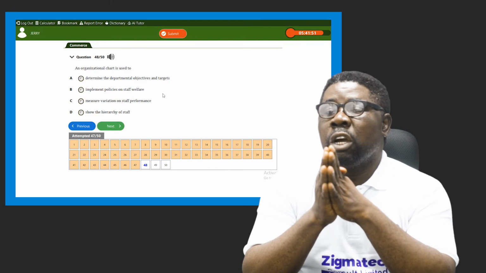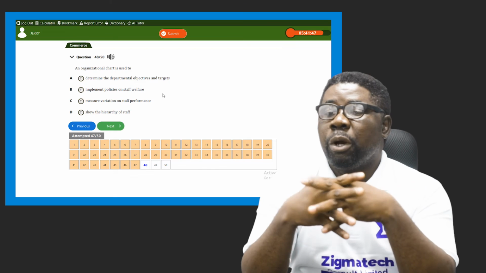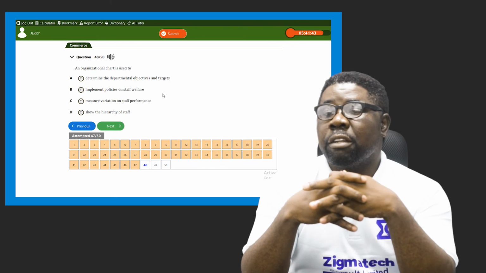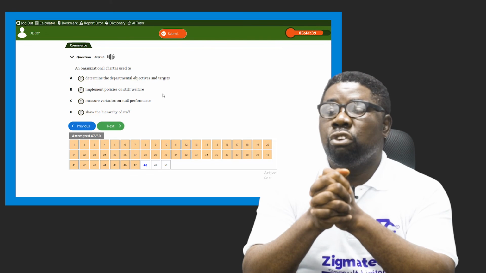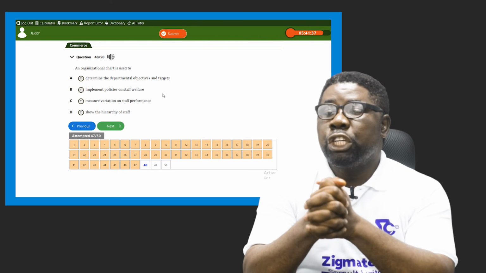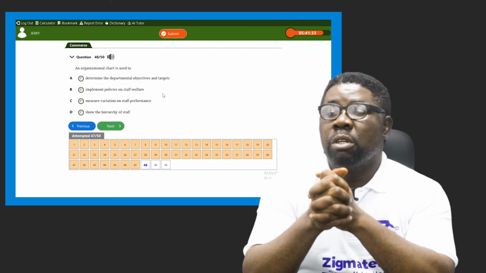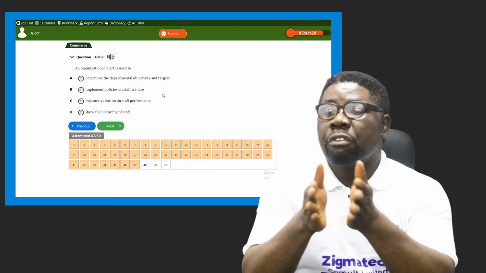Is that what organogram does? B says it implements policies on staff welfare. I'm not sure that is correct. C says that it is used to measure variation on staff performance. No, that's not true. D says that it shows the hierarchy of staff.